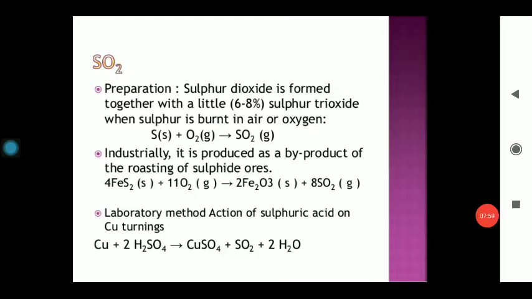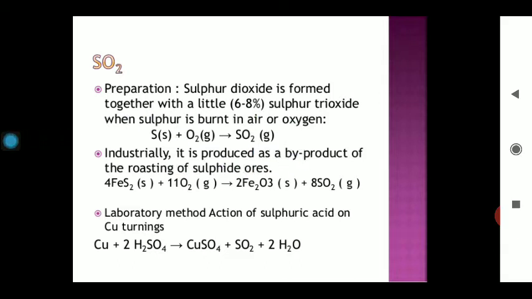So now I am proceeding towards the second segment of the sulfur element, that is the various compounds of sulfur, which include sulfur dioxide. The first compound is sulfur dioxide. How can this sulfur dioxide be prepared? By the direct reaction of sulfur with atmospheric oxygen. Whenever sulfur and oxygen combine together, they form sulfur dioxide.